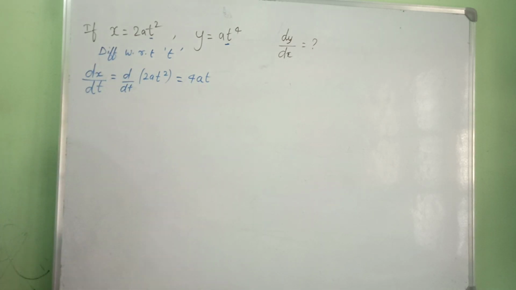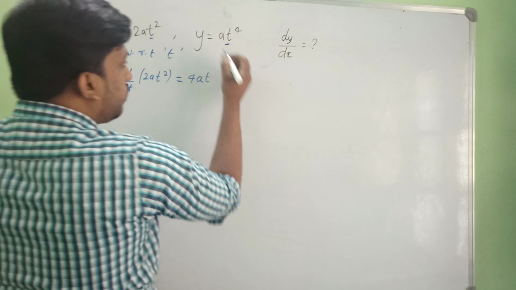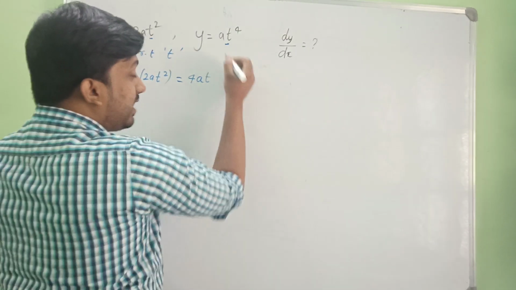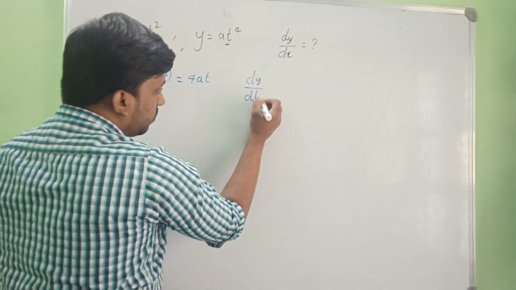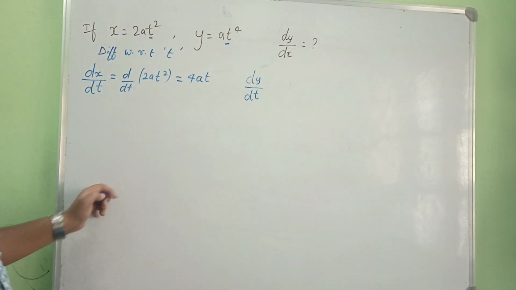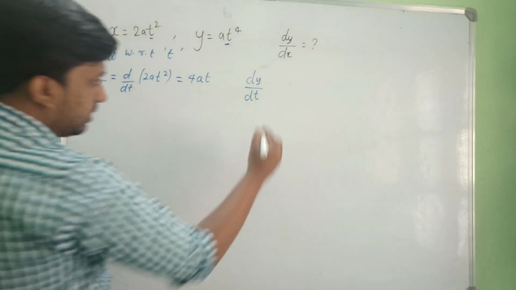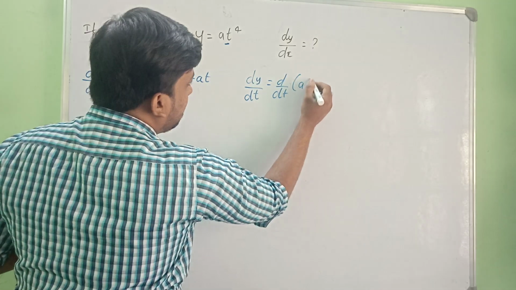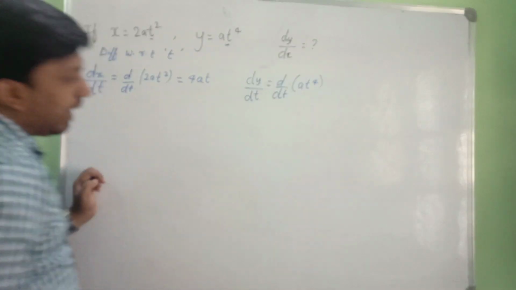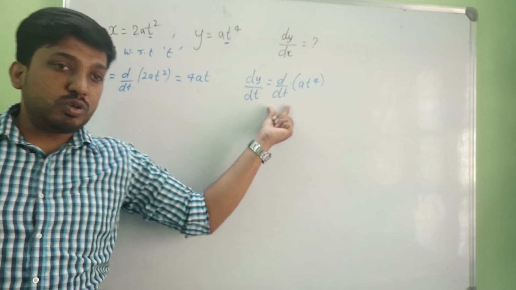We got this 4at. Okay, next we are going to take y is equal to at to the power of 4. Again this y function we are going to differentiate with respect to t. So dy by dt is nothing but d by dt of at to the power of 4. I am going to differentiate with respect to t.